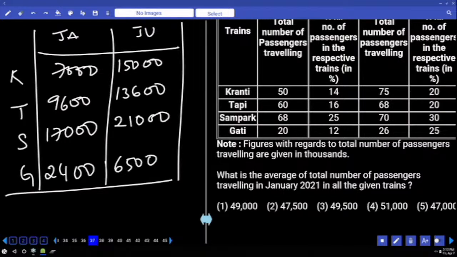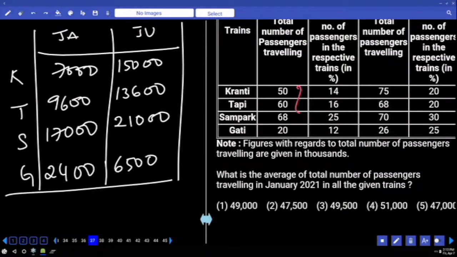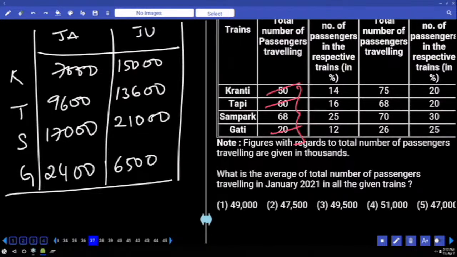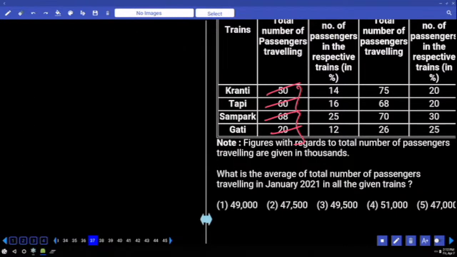Divided by 4. 60, 20. 80 plus 50, 130. 130 plus 68, 198 divided by 4.